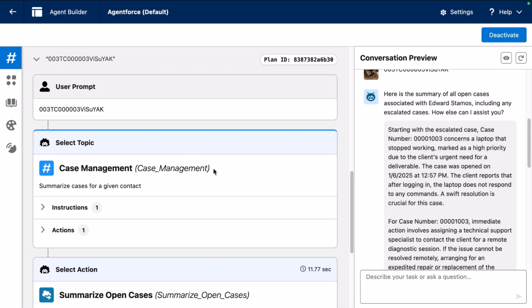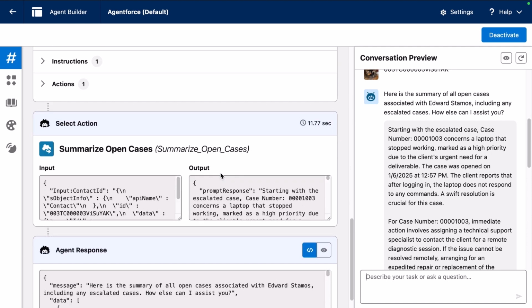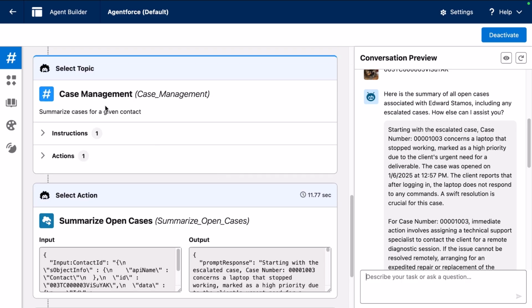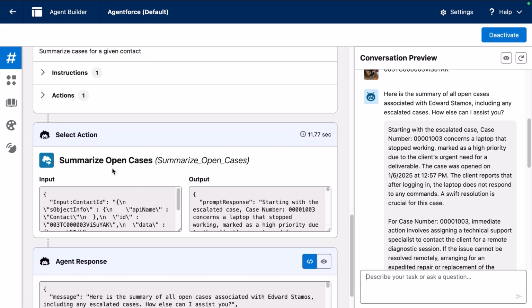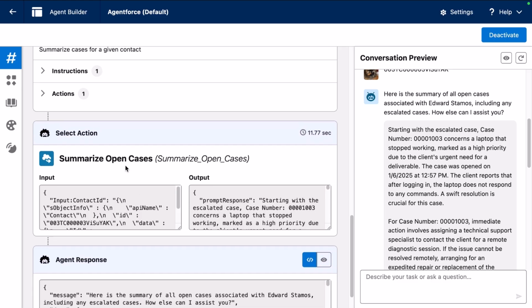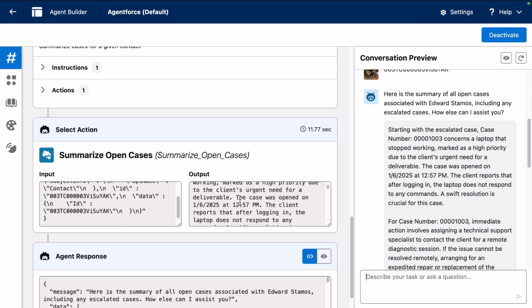Excellent. So let's take a look at the planner to see what happens behind the scenes with the employee agent. It goes through and selects the case management topic with instructions and actions. It invokes the summarize open cases prompt template action. And what it does here is it passes the contact ID of Edward Stamos, and we get the response.